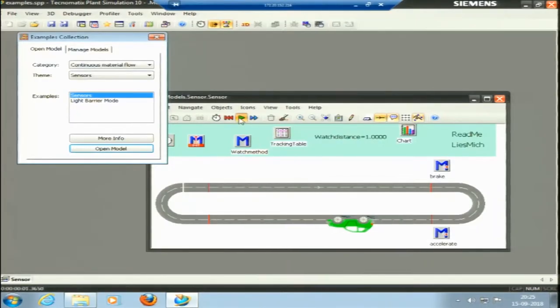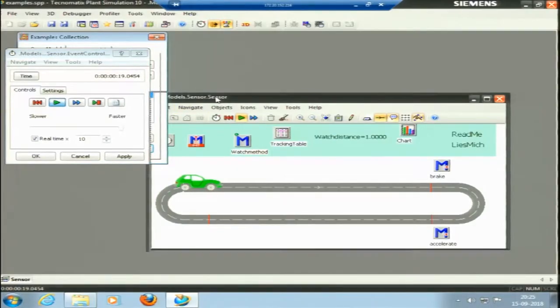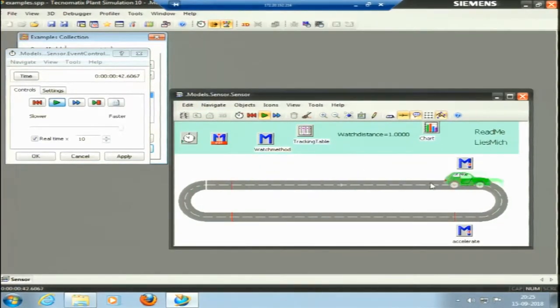If I try to run this model, first let me see the event simulator. The end time is nothing. But just to see how it runs, you can see this is brake. After brake, it will just slow down. After accelerate, it will accelerate, this is increasing the speed. So at this point, brake would apply. It is accelerate now. The brake would apply. It will take a turn. It will accelerate from this point.